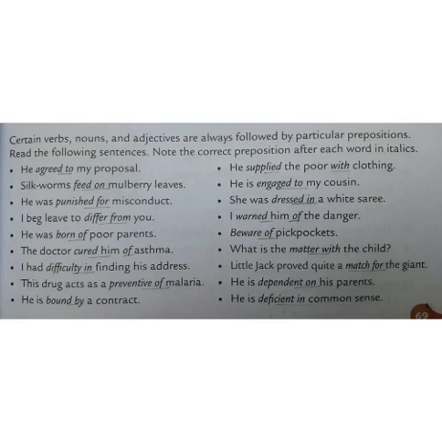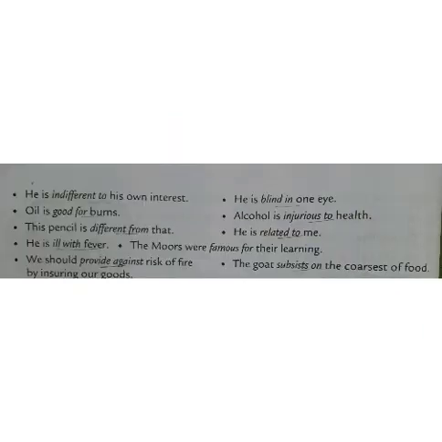See, in the previous page also we have seen differ from. So same with different also, we will use from. So this pencil is different from that. He is ill with fever. We should provide against risk of fire by insuring our goods. So here, provide against. Next, he is blind in one eye. Alcohol is injurious to health. Injurious means harmful. He is related to me. And the Moors were famous for their learning.